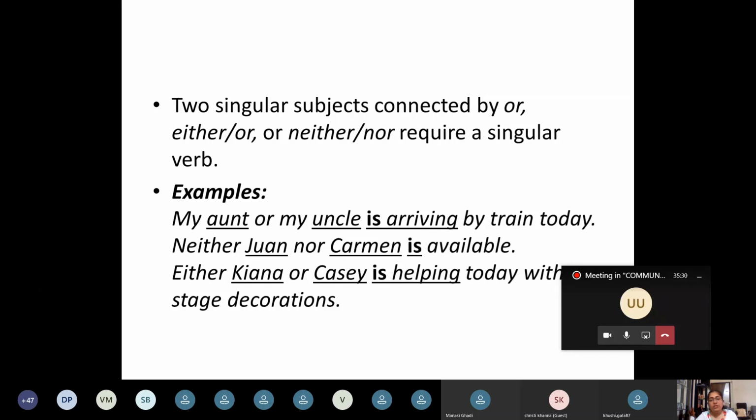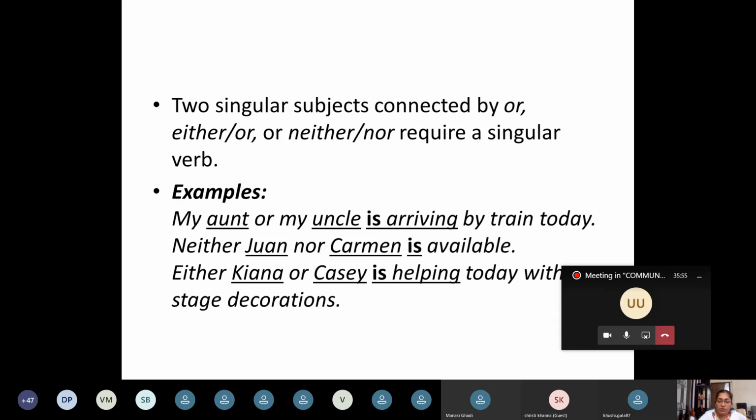Next one, two singular subjects connected by or, either or, neither nor, require a singular verb. See, in this case, both the nouns are singular. My aunt or my uncle is arriving by train today. Aunt singular, uncle also singular, and they are separated by or.